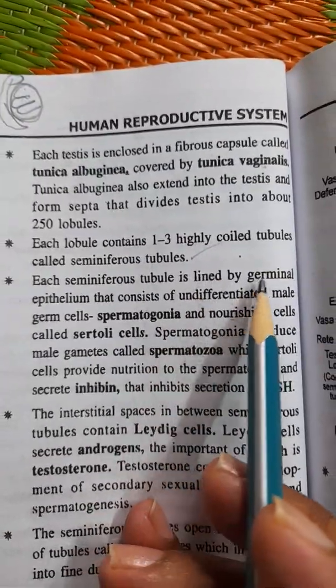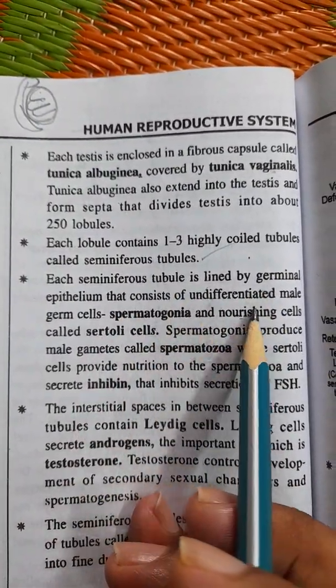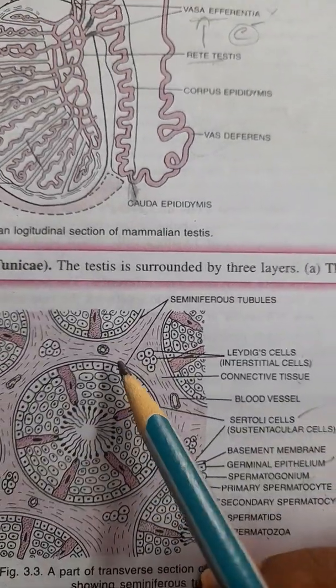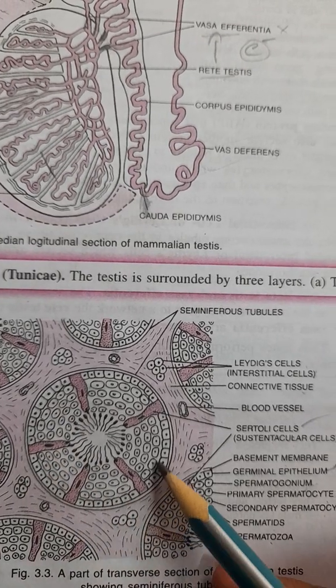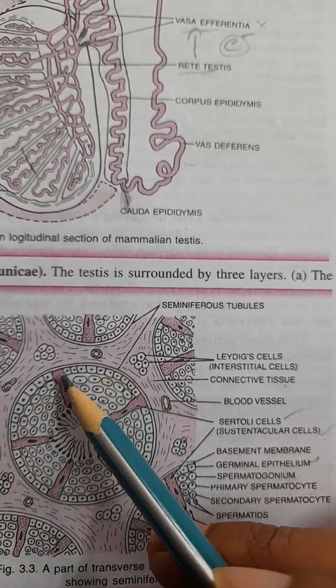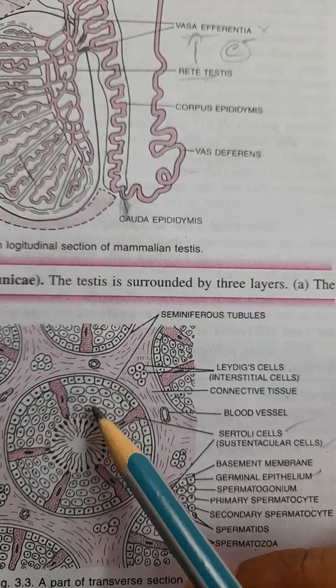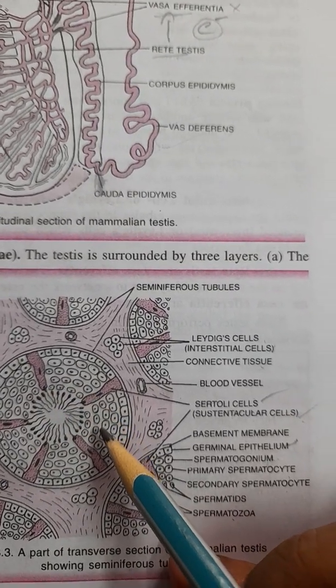What we learnt here: each seminiferous tubule is lined by germinal epithelium that consists of spermatogonia and Sertoli cells. This seminiferous tubule is lined by germinal epithelium. In this germinal epithelium two types of cells are present. One type of cells are called spermatogonia.